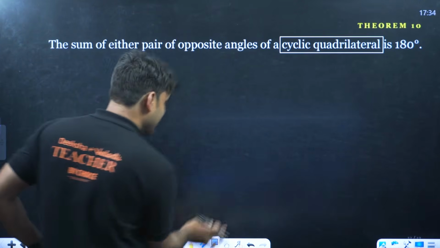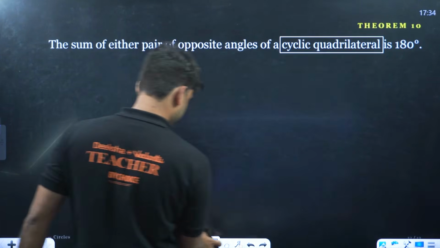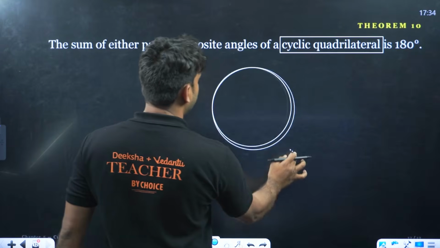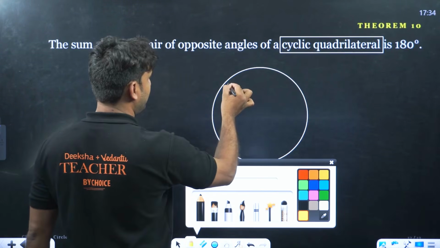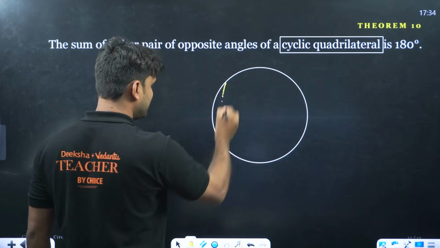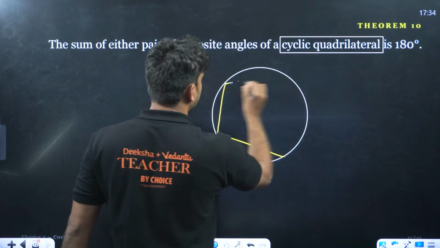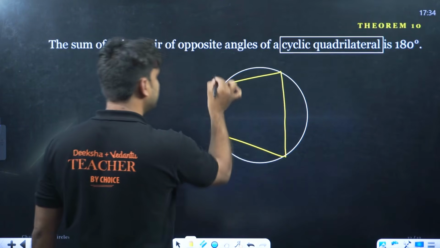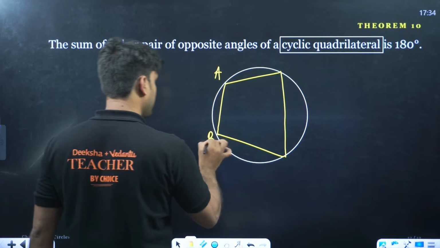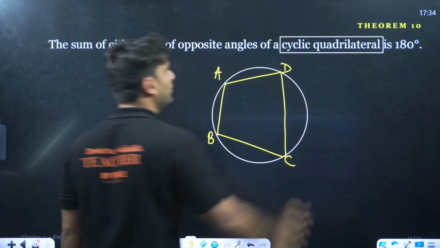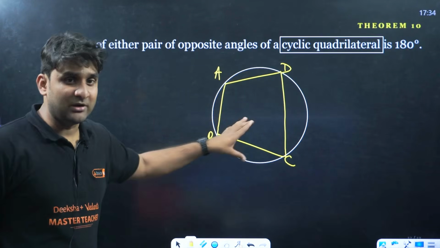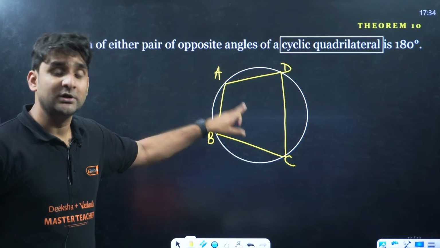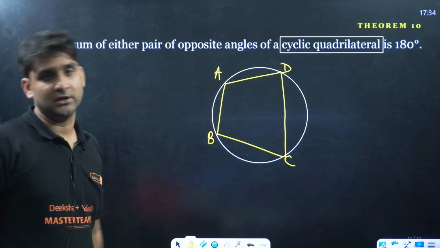Both are same. So we have a circle here. Oh, sorry. This is not a circle. We have a circle here, and now there is a quadrilateral. This is the quadrilateral. Please name the quadrilateral A, B, C, and D. Okay, so the theorem says that now this quadrilateral is called cyclic quadrilateral because the quadrilateral is inside the circle.